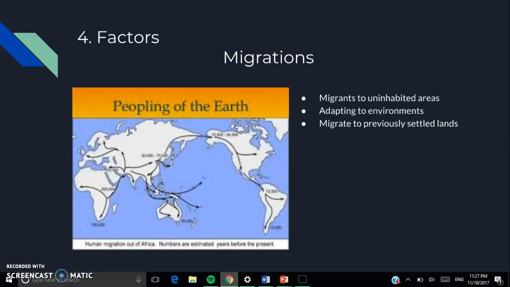Number 4 is migrations. And migrations were people migrated to uninhabited lands, and people had to adapt to the environments of these lands. They also migrated to previously settled lands.